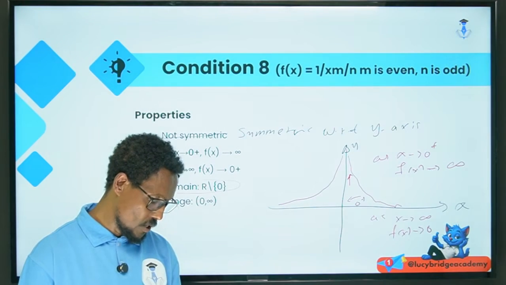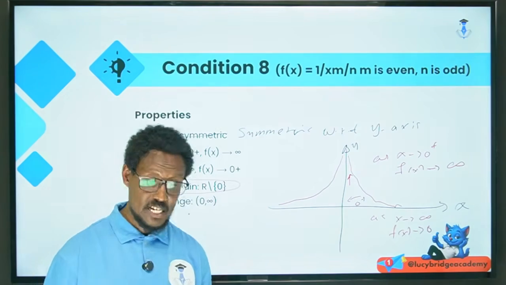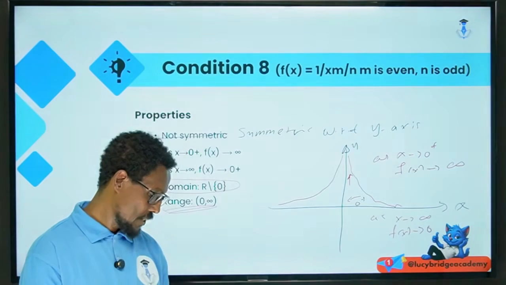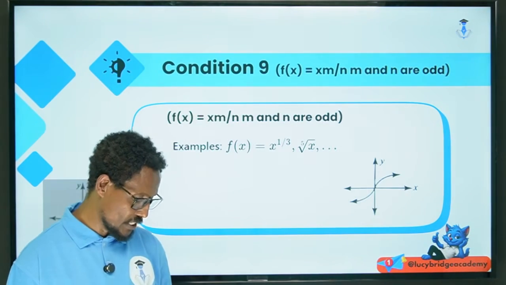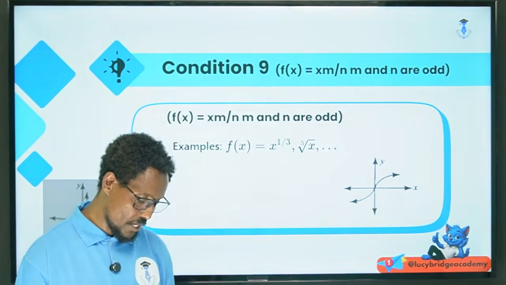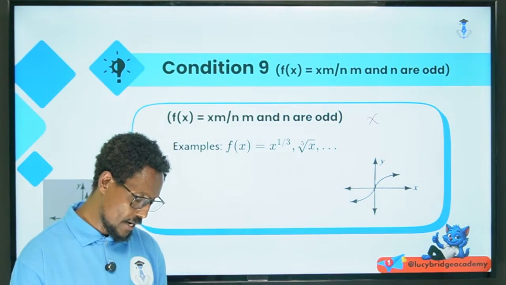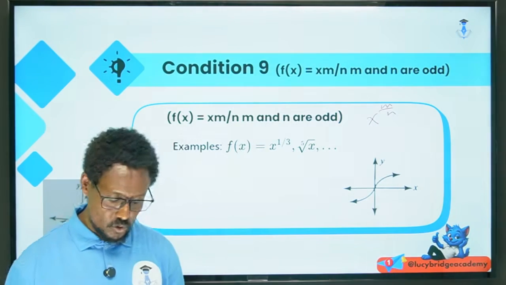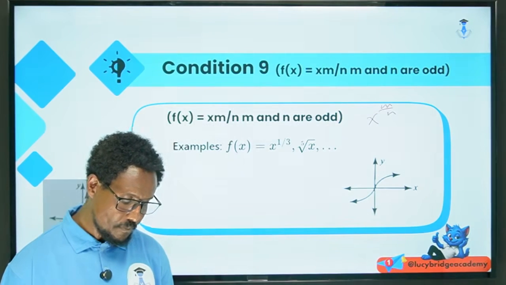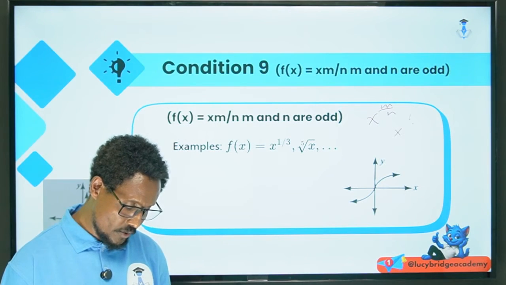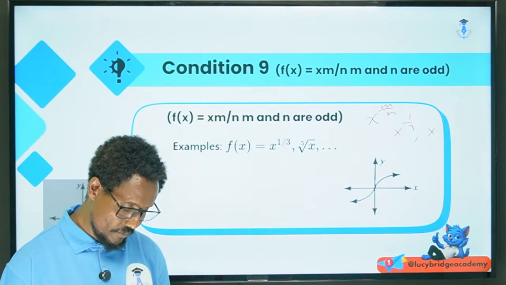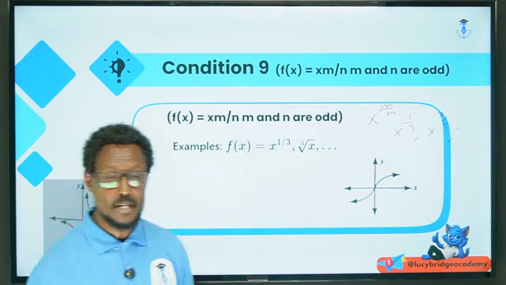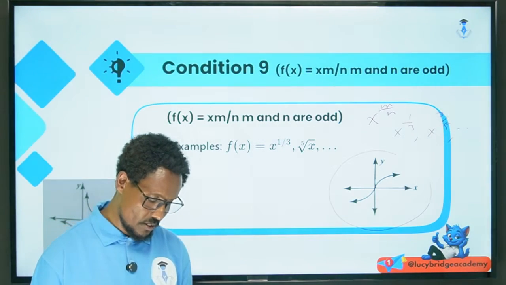The domain is the set of all real numbers without 0, but the range is the positive real numbers. Okay, the next condition is condition 9: f of x equals x to the power of m over n, where m and n are both odd. That means x to the power of 1 over 3, x to the power of 3 over 5, and so on. All these have the same characteristics, and the graph looks like this.